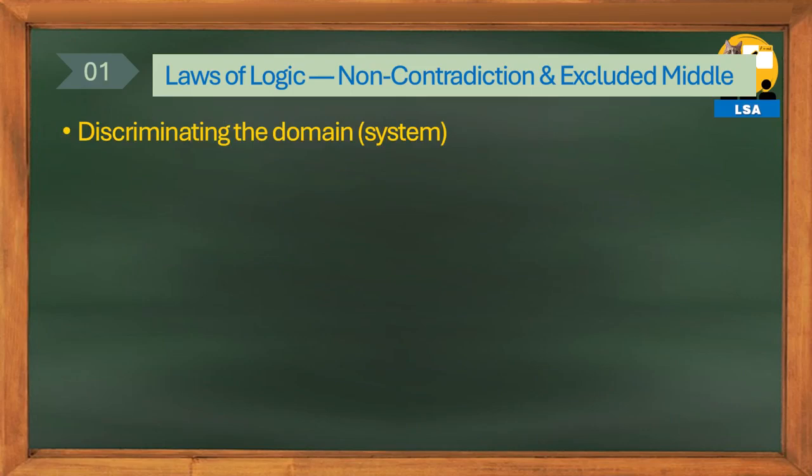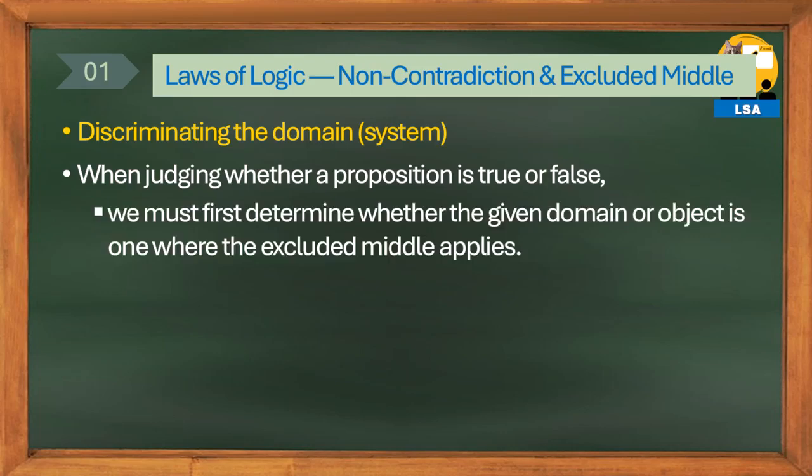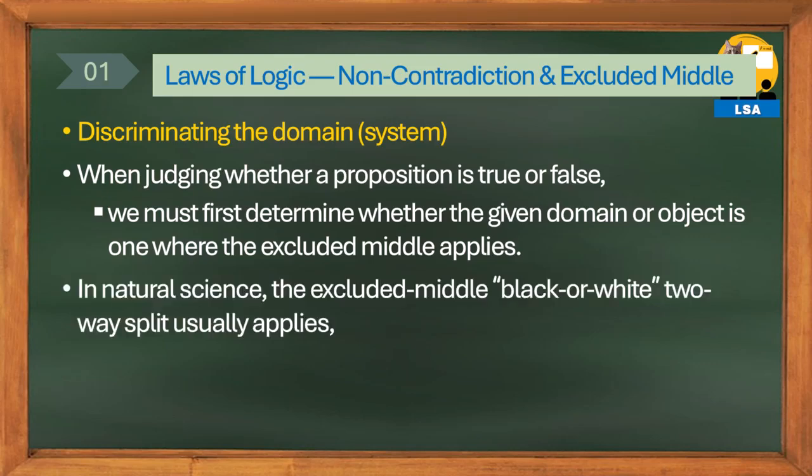However, the law of excluded middle requires dividing into only two cases, is and is not. But not all objects or systems we handle are subject to the law of excluded middle. Therefore, when we judge the truth or falsehood of a proposition, we must first discern whether the given system or object is subject to the law of excluded middle. Generally, while the black and white logic where the law of excluded middle applies is applicable to most objects in natural science, it is usually not the case for social phenomena, so one must be careful.